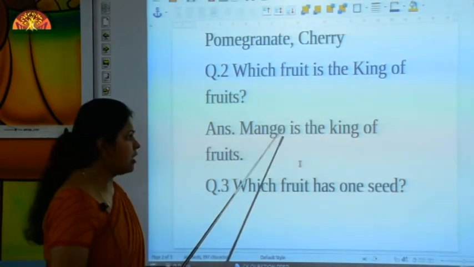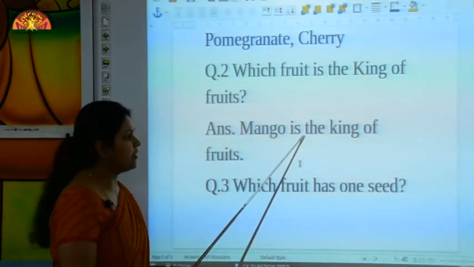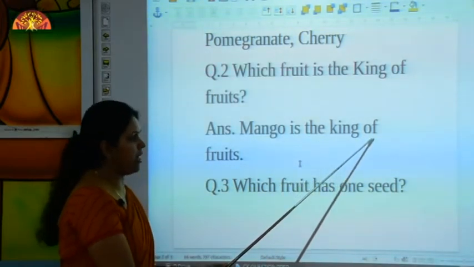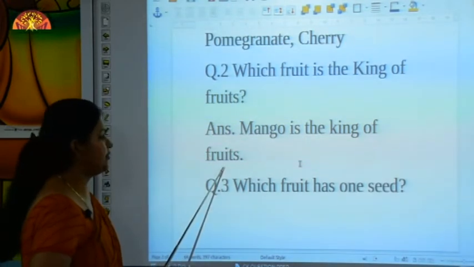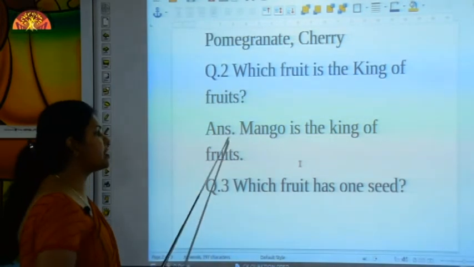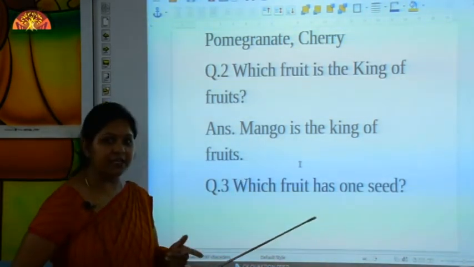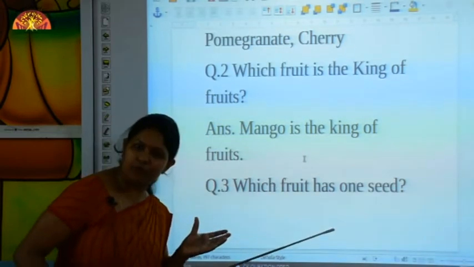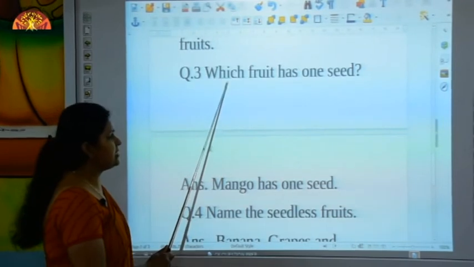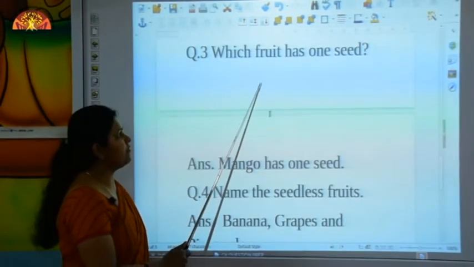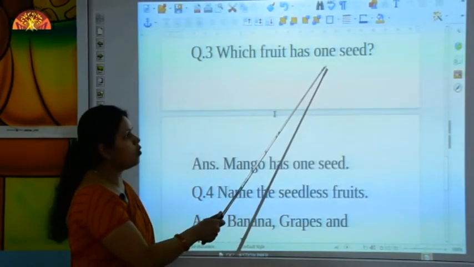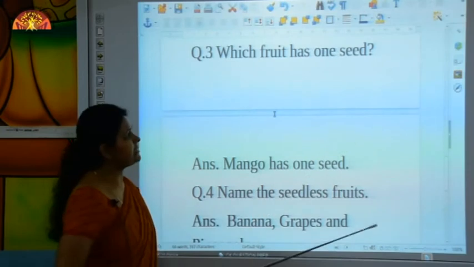Mango is the king of fruits. Now let's learn again. Mango is the king of fruits. Now come to the next question. Which fruit has one seed?